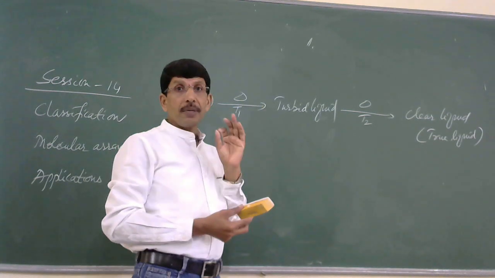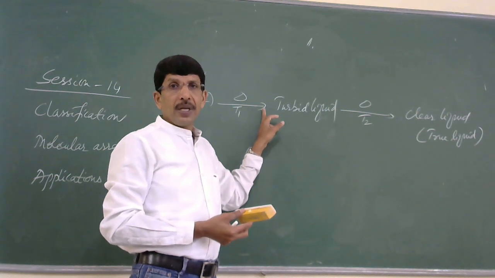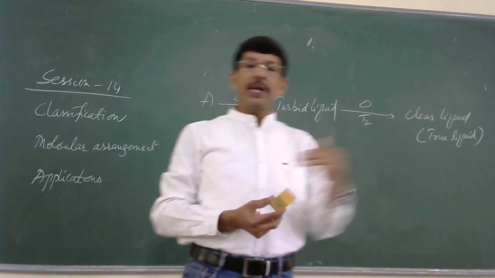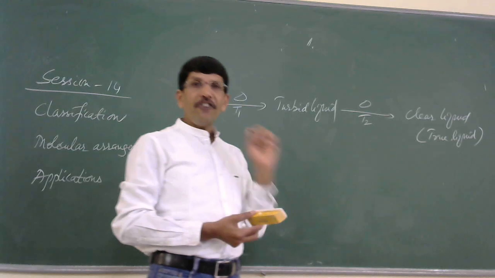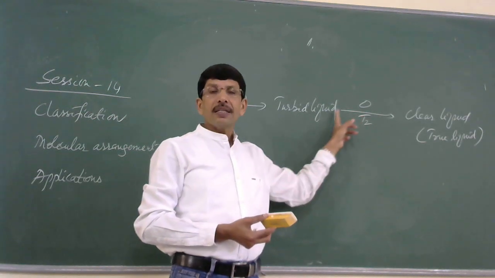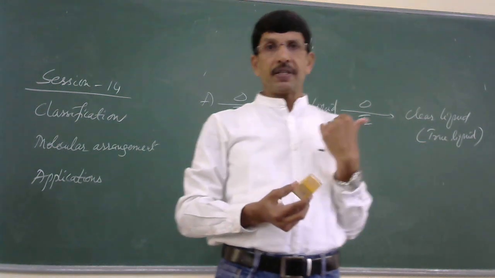I am using the term sharp. So at a temperature, in the example shown on the board, solid A at temperature T1 is abruptly converted into a turbid liquid state. Upon further heating at a higher temperature T2, the turbid liquid is abruptly changed into a pure liquid.